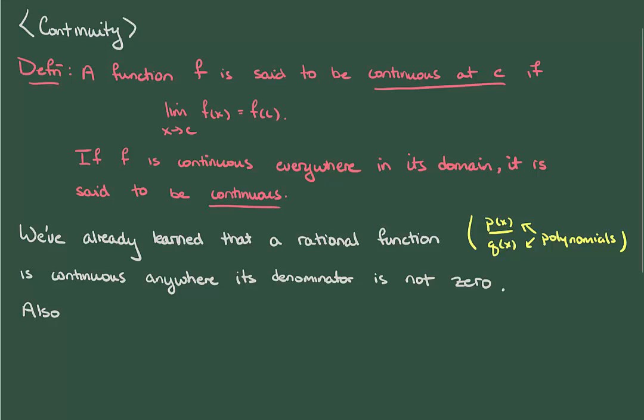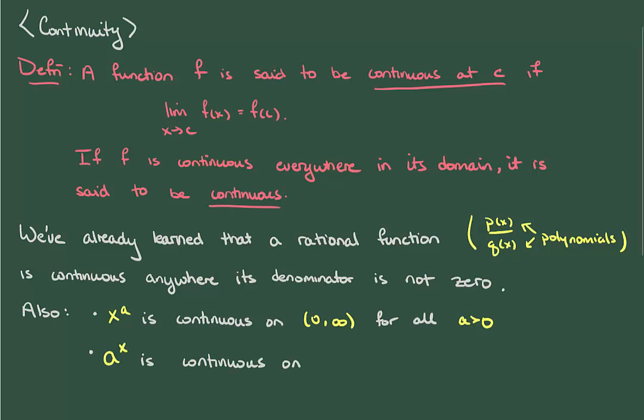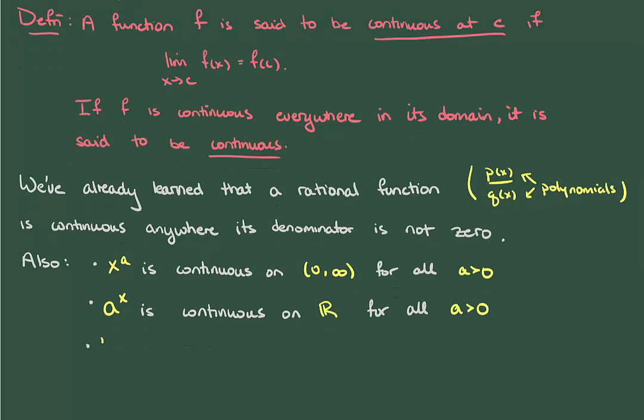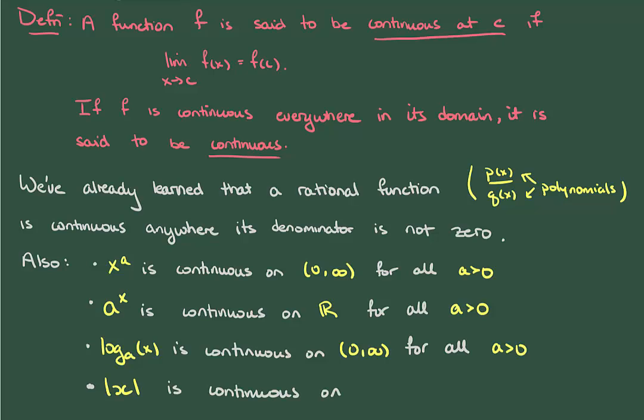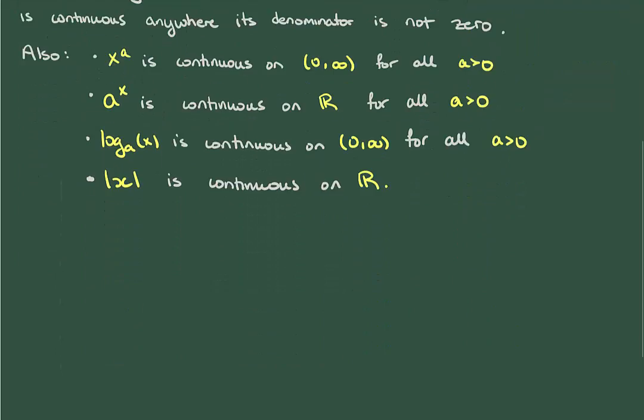Now you may freely assume that the following functions are continuous on their specified domains as well. So any function of the form x to the power of a, where a is some positive number, is going to be continuous on (0, infinity). Flipping things around, the exponentials a to the x are continuous for every real number, so long as a is positive, and the logarithms with any positive base are continuous as long as x is in (0, infinity). Finally, the absolute value is also continuous everywhere. Okay, so you can assume these for free.